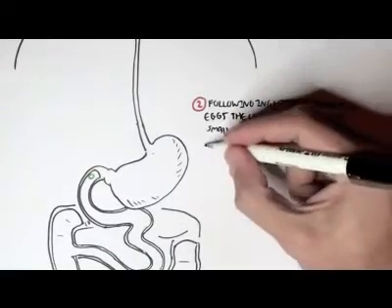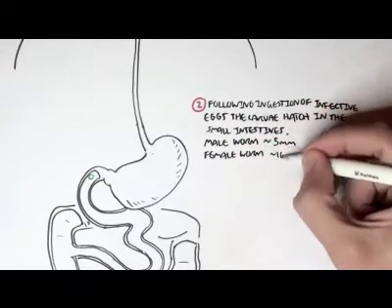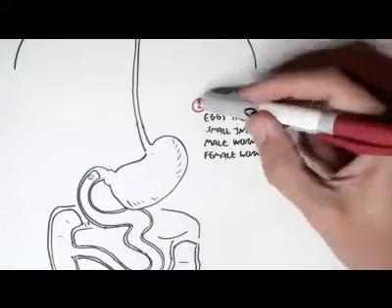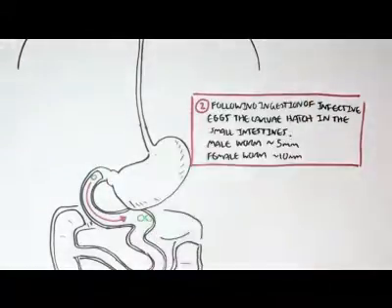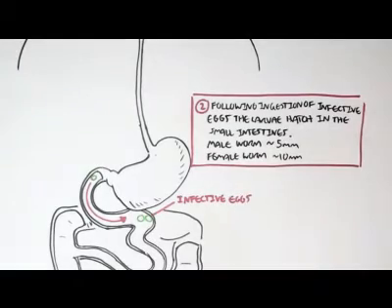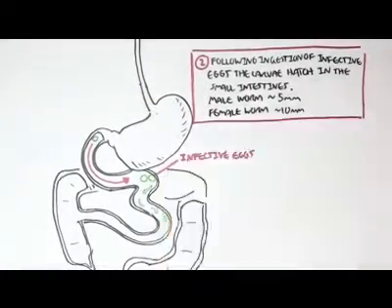The larva will become either a male worm or a female worm. A male worm is about 5 millimeters long, female worm is about 10 millimeters long. So here you can see the infected eggs in the small intestines. Hatching, the larva will become worms. It can become a male worm or a female worm, as shown here.